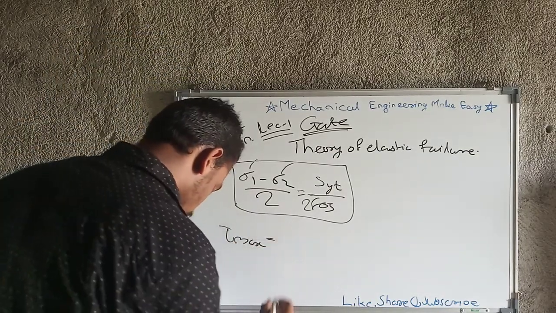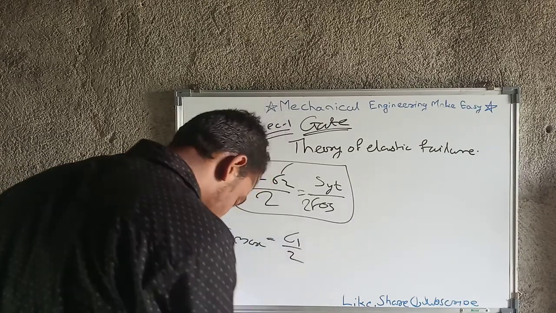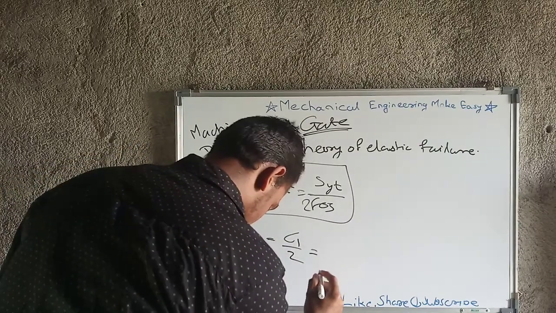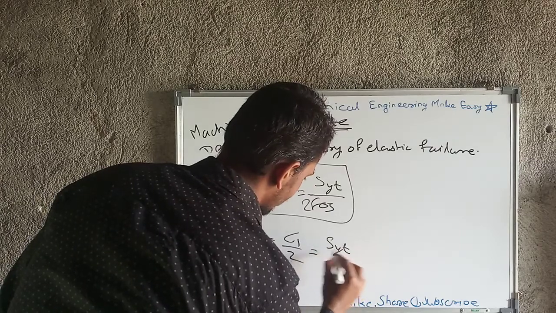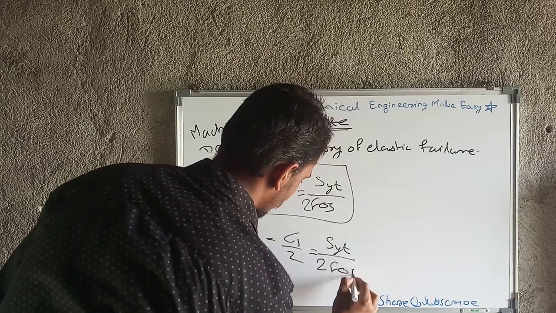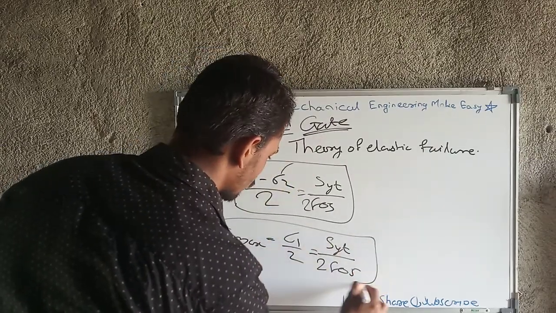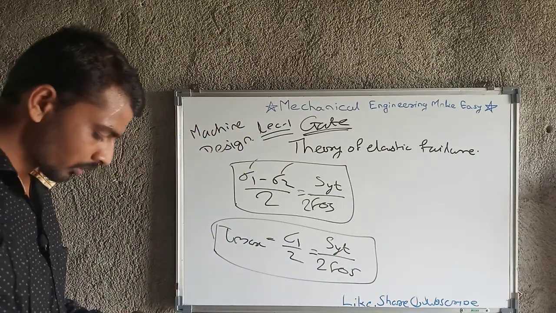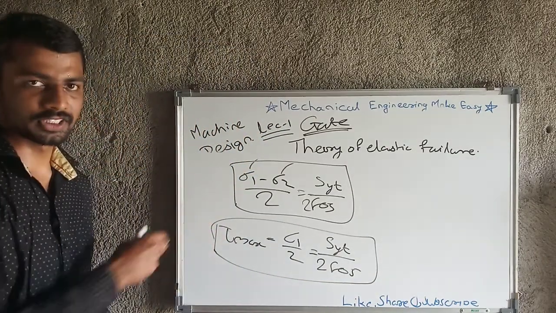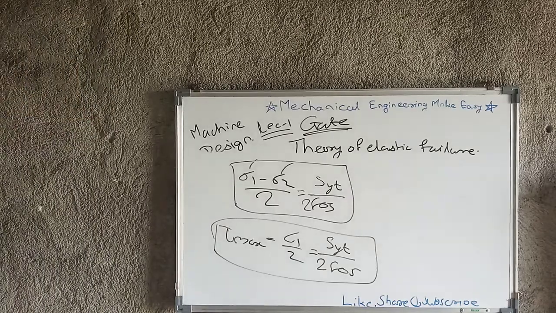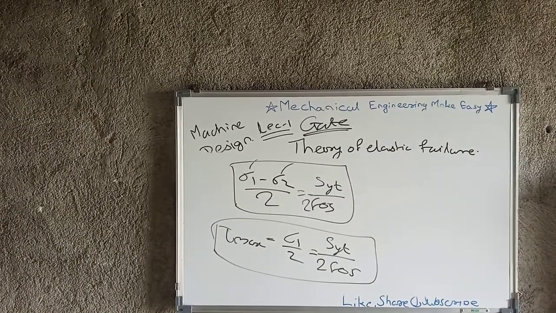tau max equals sigma 1 by 2, which is equal to SYT upon twice the factor of safety. This is also one equation. These two equations from the maximum shear stress theory are very important, so note down these two equations.